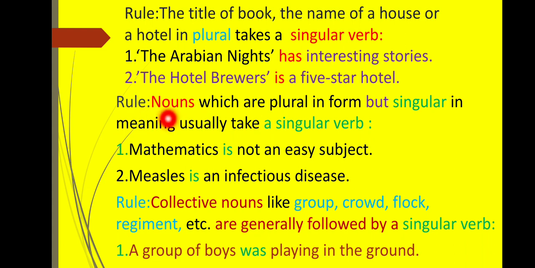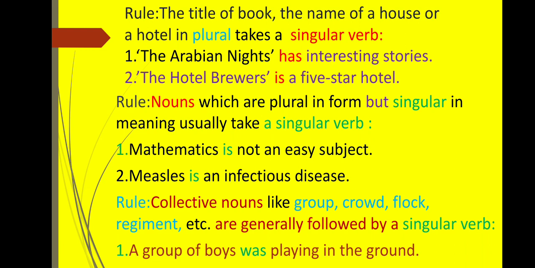Nouns which are plural in form but singular in meaning usually take a singular verb. This rule is also very important. Nouns like mathematics, billiards, physics, missiles, these words appear before us as plural, but they take a singular verb.